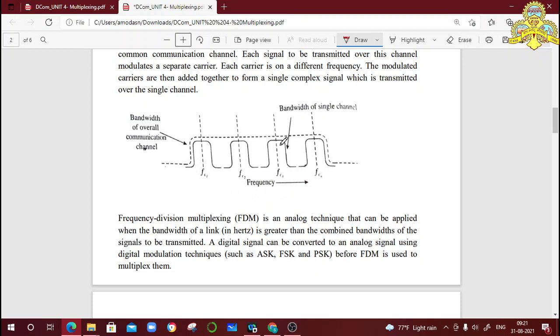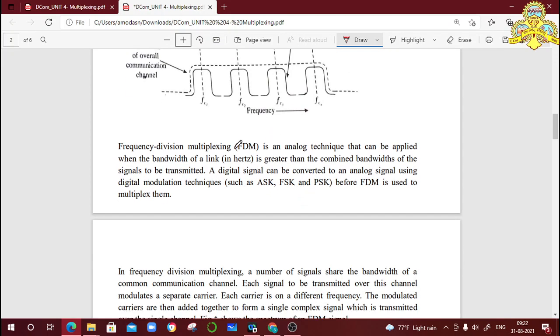Then all those signals are combined together because here carrier frequencies are different. All signals are combined together and transferred through a single channel. Frequency division multiplexing is an analog technique because here continuous transmission takes place. That can be applied when the bandwidth of a link is greater than the combined bandwidths of the signals to be transmitted. Here this whole bandwidth is divided into small bandwidths.